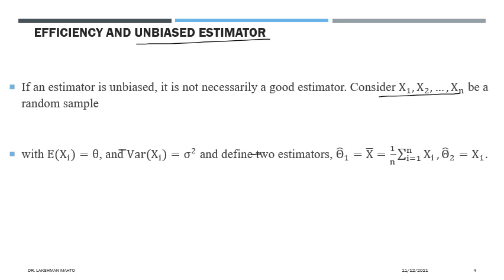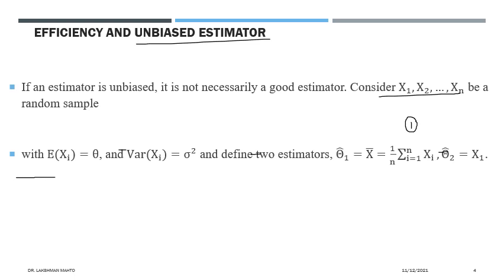Then we can define two estimators for this given sample. One estimator, capital theta 1 hat, we define by the sample mean x bar, that is defined as 1 by n times the summation of xi, i varying from 1 to n. That is the definition of sample mean.